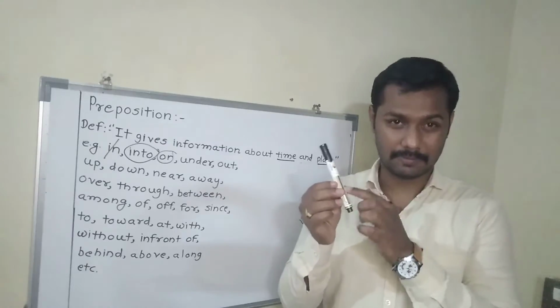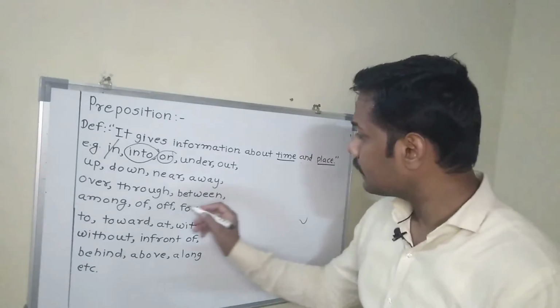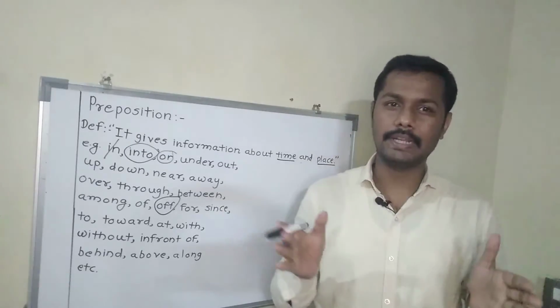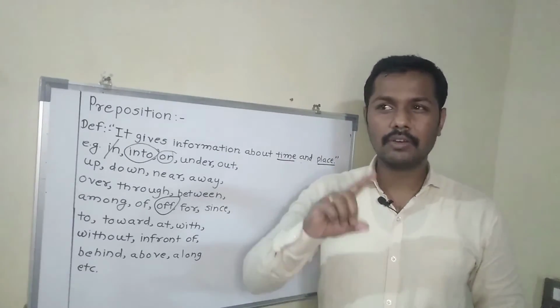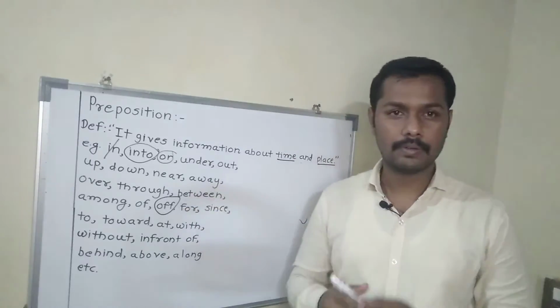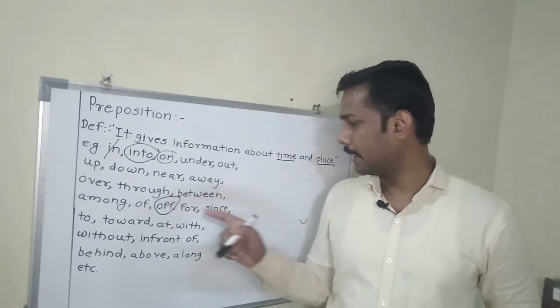Then the next one is off, O-double-F. This off is something different, it is all about the action. Turn off the fan. Switch off your mobile, like that way. Off, to remove, to stop.